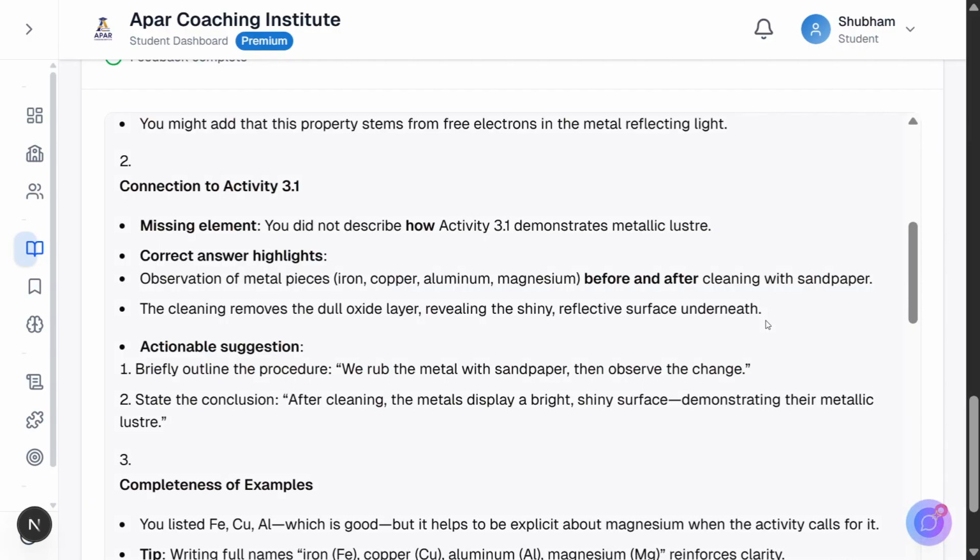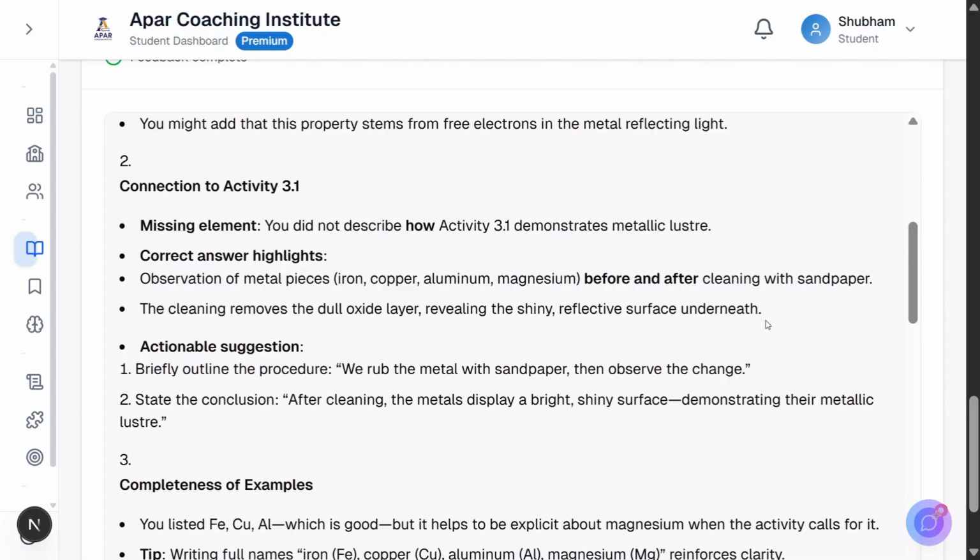The feedback continues with connection to Activity 3.1, and here's the critical gap identification. It states directly: missing element, you did not describe how Activity 3.1 demonstrates metallic luster. Then it provides the correct answer highlights. Observation of metal pieces, iron, copper, aluminum, magnesium, before and after cleaning with sandpaper. The cleaning removes the dull oxide layer, revealing the shiny, reflective surface underneath.